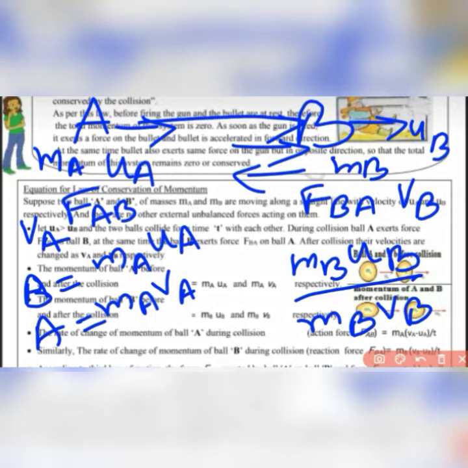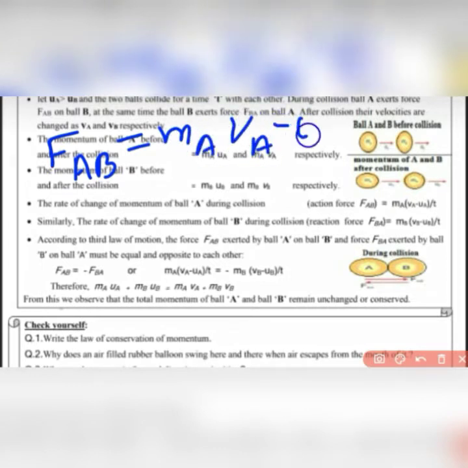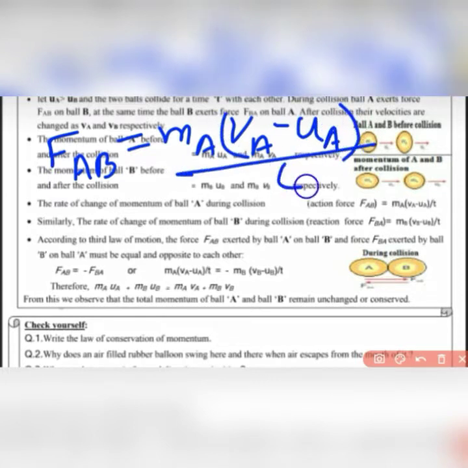Now as we know, the rate of change of momentum is equal to force. So for ball A, the force is mA(vA minus uA) upon t.